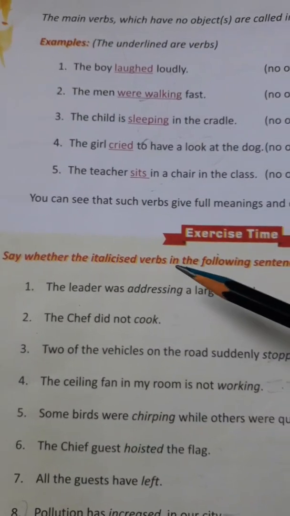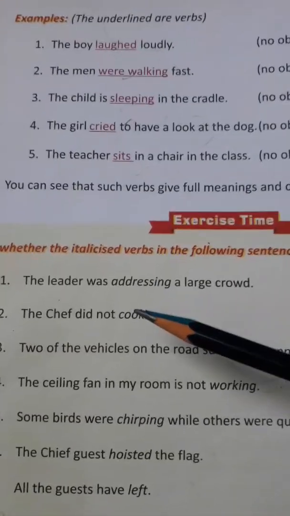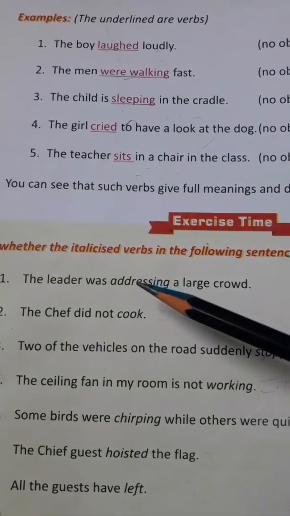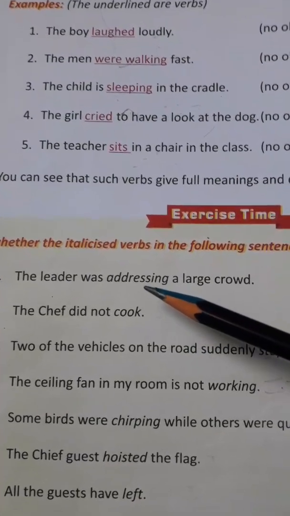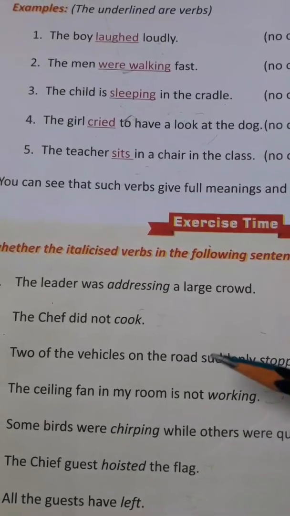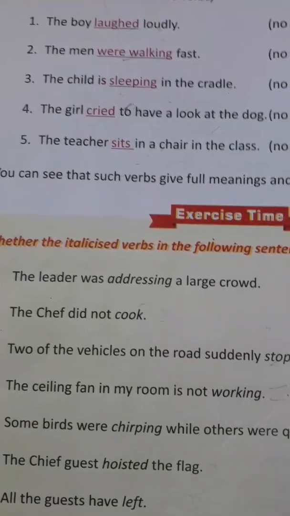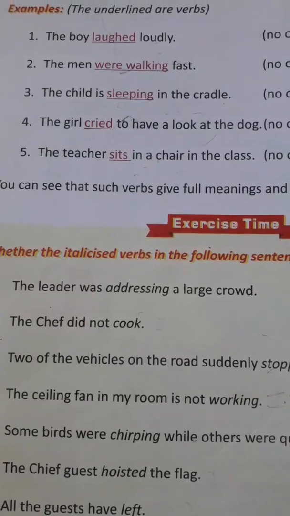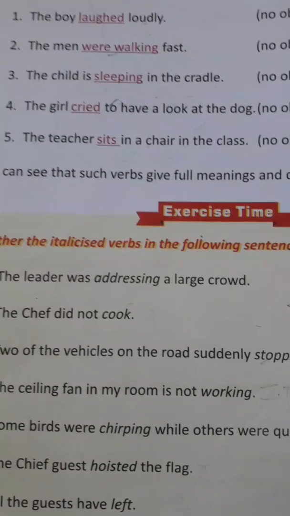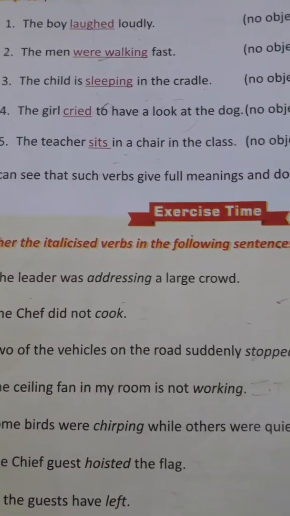The first one, in this what you have to do: here you can see that some of the words are written in italics, and you have to identify whether these verbs are transitive or intransitive. For being a transitive, just keep one thing in your mind, that it should give the answer of the question what.